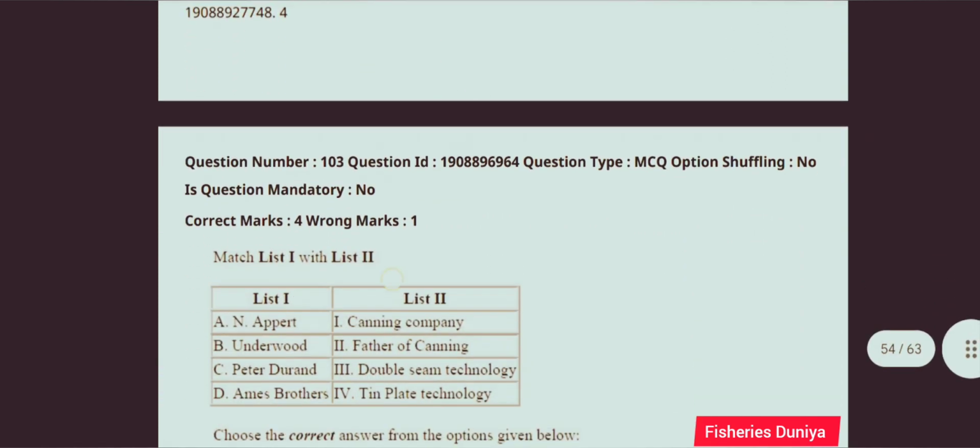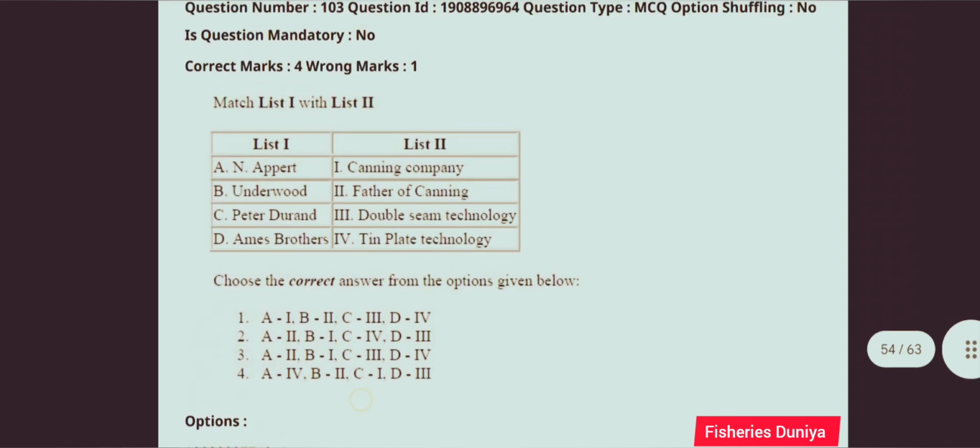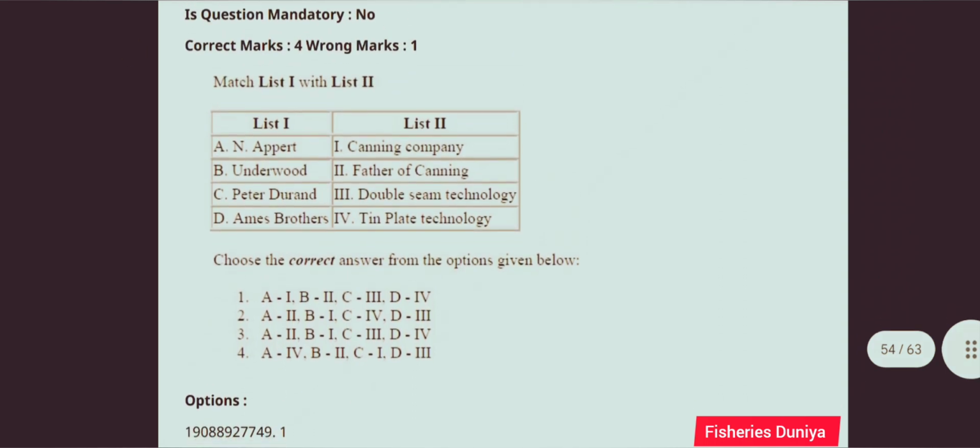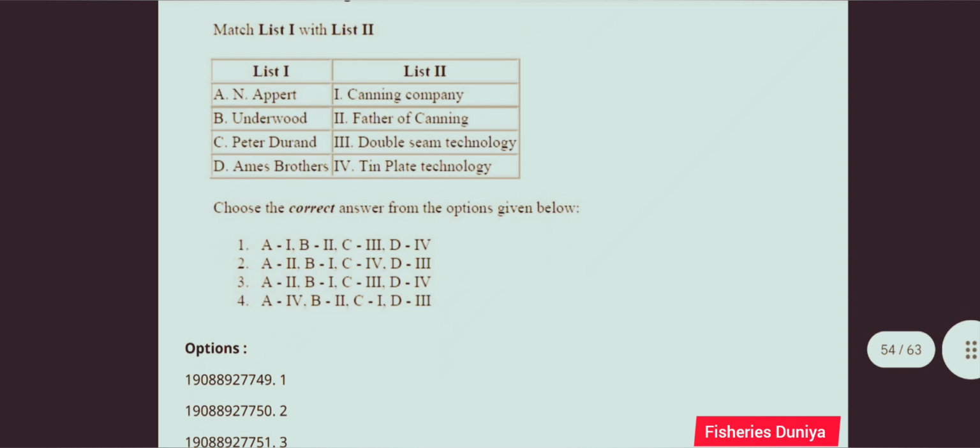Next question. Match list 1 and list 2. List 1: Anne Appert, Nicholas Appert, Underwood, Peter Durand, MS Brothers. List 2: Canning Company, father of canning, double seam technology, tin plate technology. So the correct answer is option number 2, A2 B1 C4 D3.